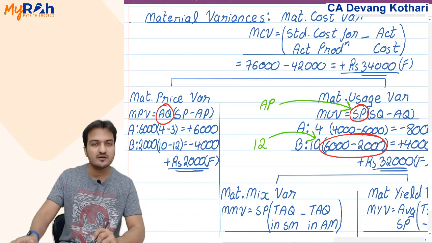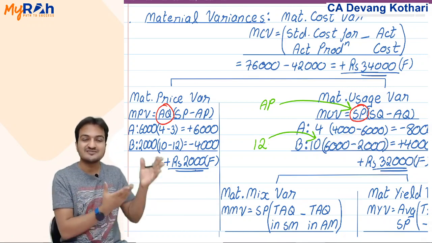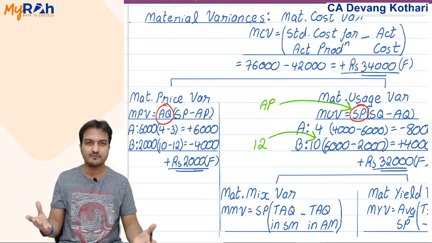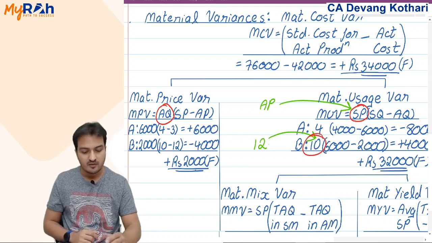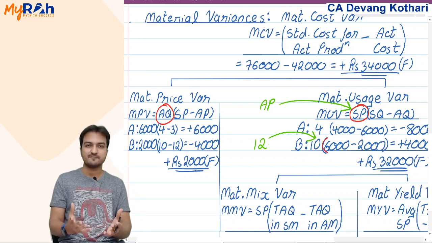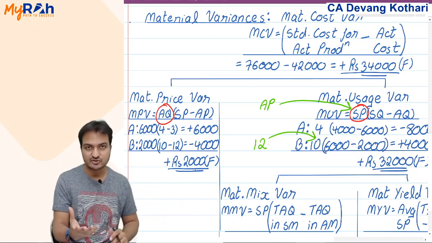Now, have I paid 2 rupees extra on that 4000 kg? Obviously not, because that 4000 kg I have not even used. You cannot use actual price over here because these 4000 kgs does not even have an actual price. Understand, this 4000 kgs were not even used in actual.